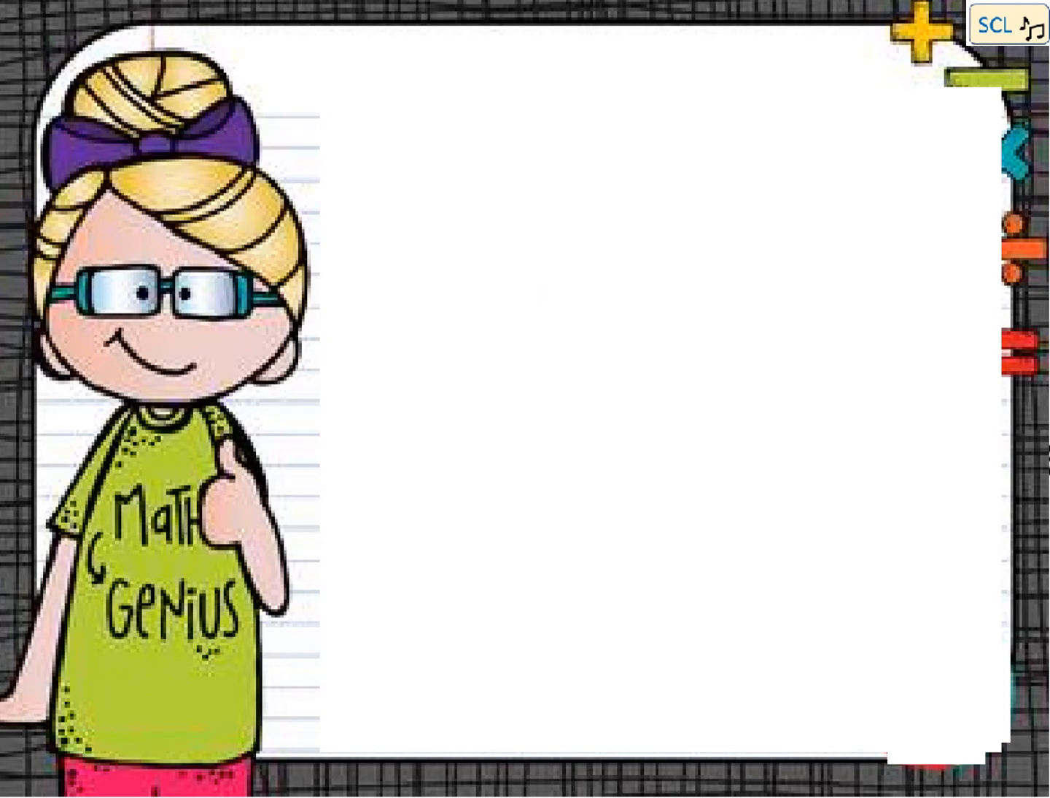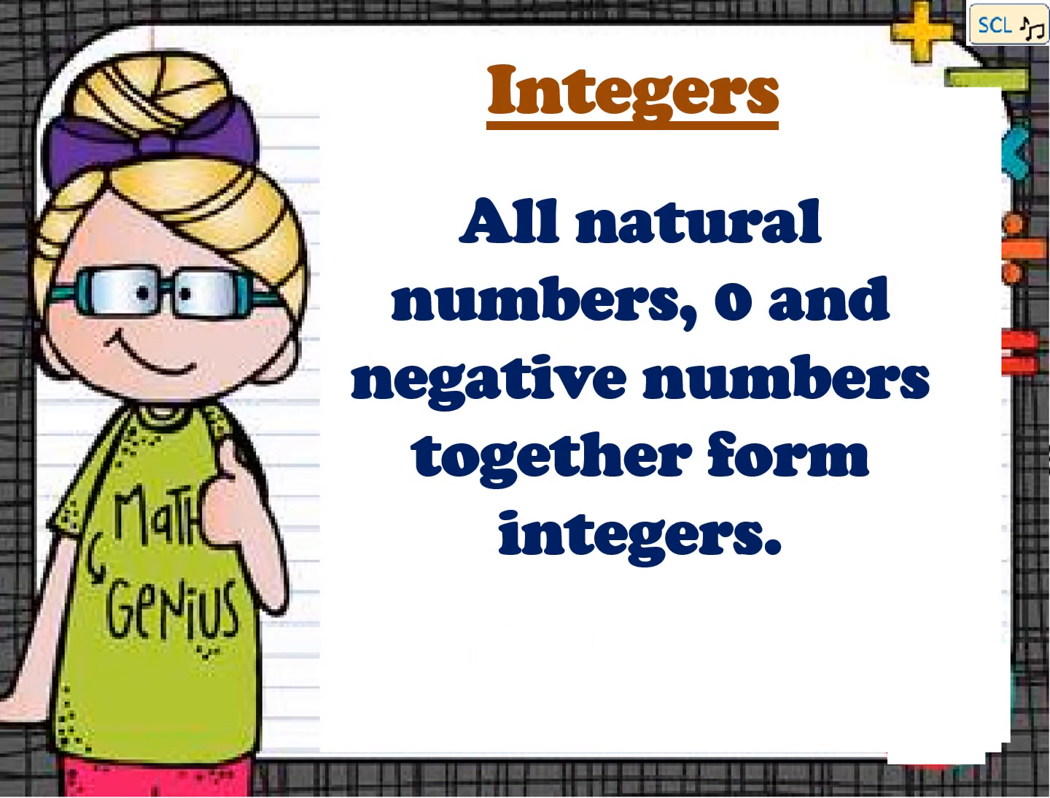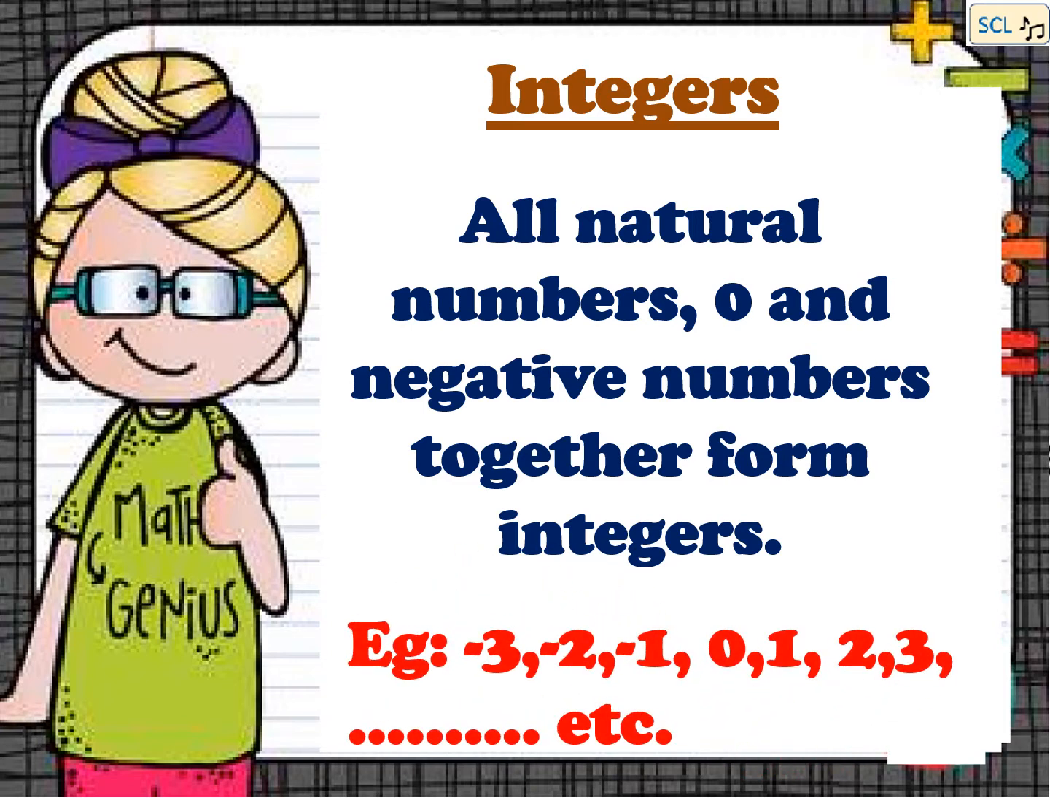Another type of numbers are integers. What are integers? All the natural numbers along with 0, along with all the negative numbers. They all together form integers. For example, -3 is also an integer, 3 is also an integer, 0 is also an integer. If we say -2, -5, -89, +4, +5, +63, all will be coming under integers.